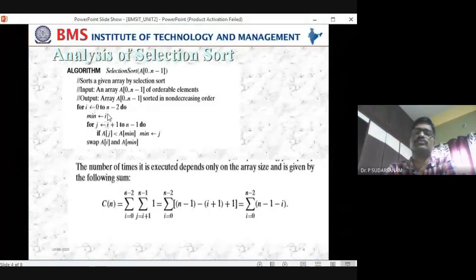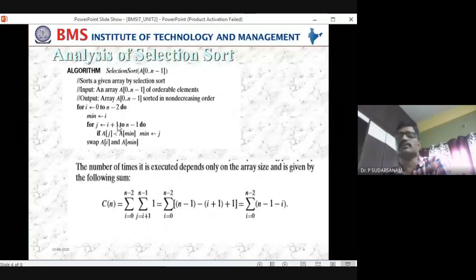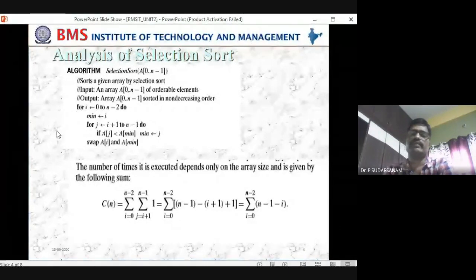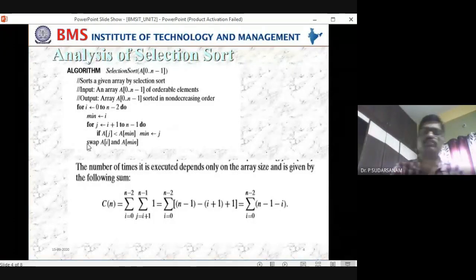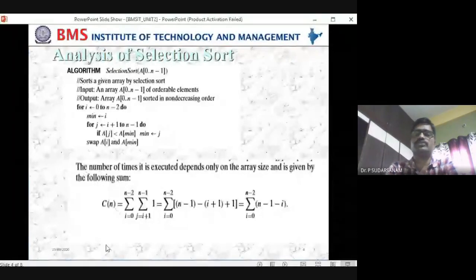Now you are considering the minimum to be the first element. You check with j equal to I plus 1, which means 0 plus 1, that is 1. So you are moving the second loop from the next element. The first element is taken care of by the first loop, and the second loop runs after the first element until the end. If A of j is less than A of minimum, you find the minimum element in the given list other than the first element. Once the minimum is found, the loop finishes, and then you swap A of I with A of minimum, so the first minimum element is placed into the first location.